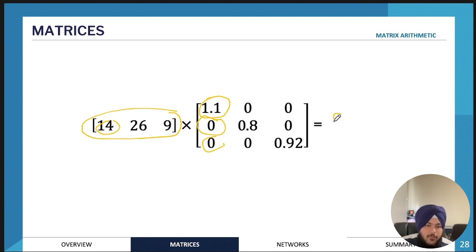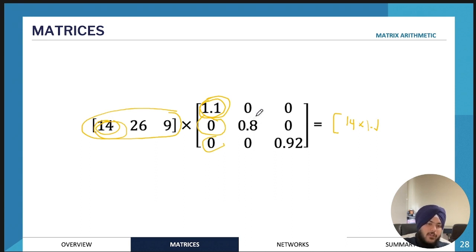You will get 14 times 1.1 as your first element. And this is actually what we want, because we can't multiply by a scalar. If we were to multiply this matrix by one particular scalar, we would end up with all of these numbers multiplied by 1.1, because we want to increase the price by 10%. So this is a smart way of doing this, so that we only multiply the number we want to multiply by 1.1. So 1.1 times 14.